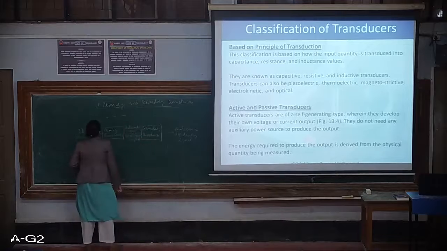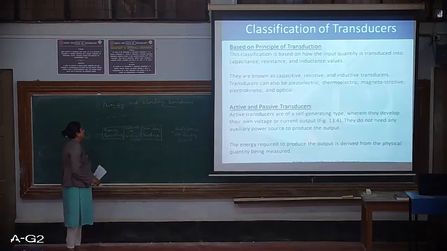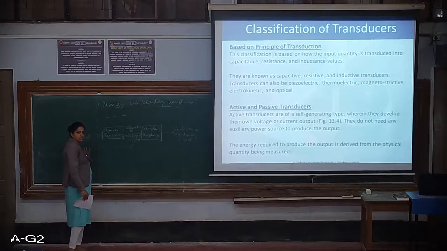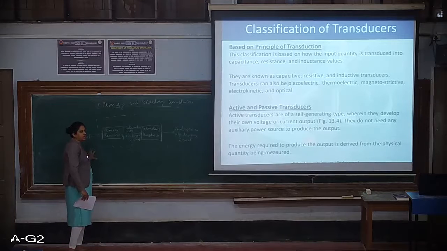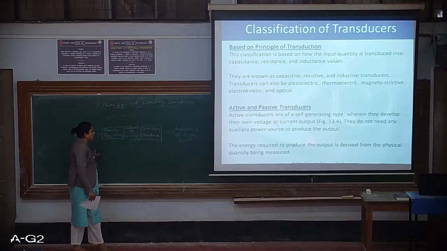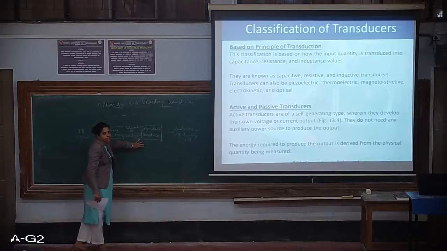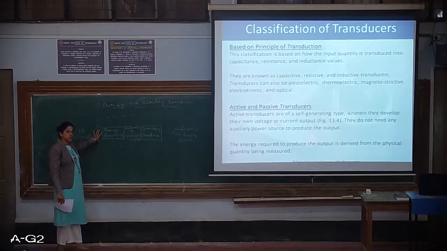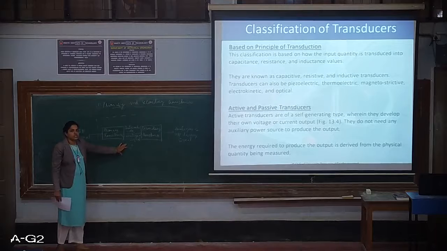There are certain transducers which only sense. Sometimes we may need one more transducer, called a secondary transducer, to effectively convert the sensed quantity into the analogous signal.